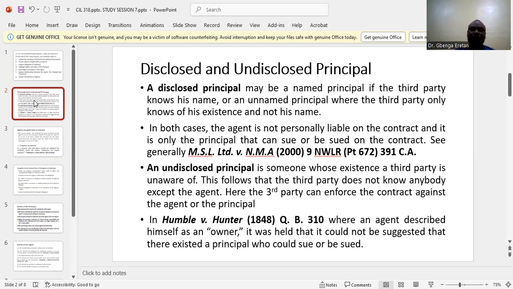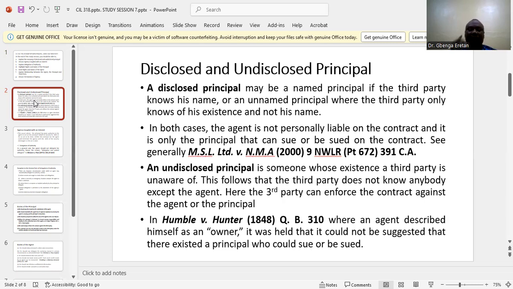In that case, the agent cannot sue and cannot be sued in that particular contract.